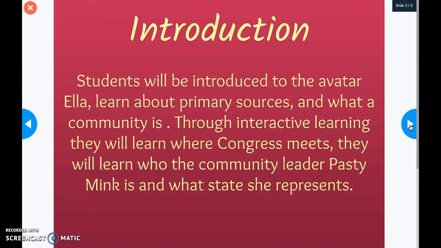Students will also be introduced to the avatar Ella, learn about primary sources and what a community is. Through interactive learning, they will learn where Congress meets, who the community leader Patsy Mink is, and what state she represents.